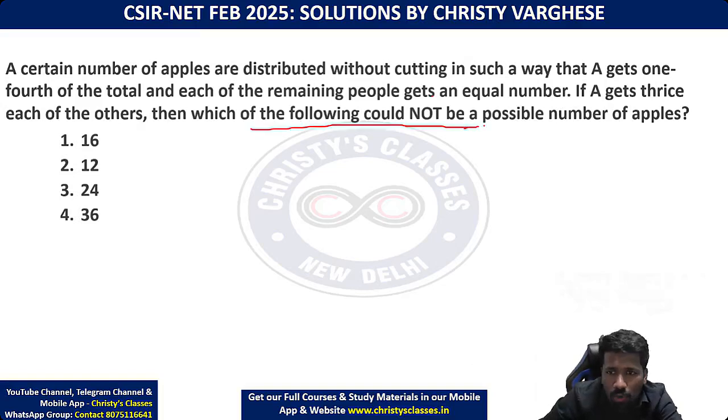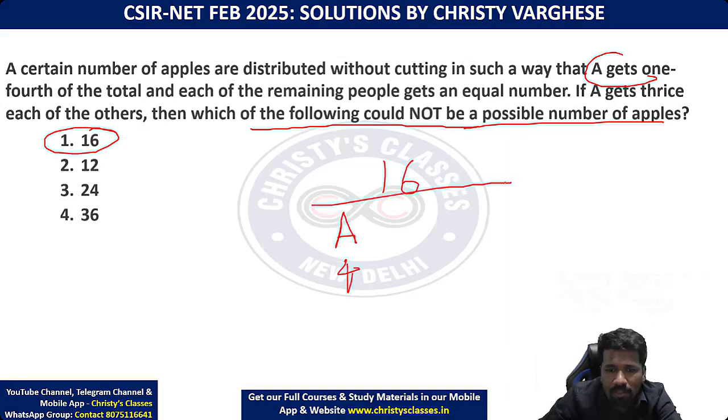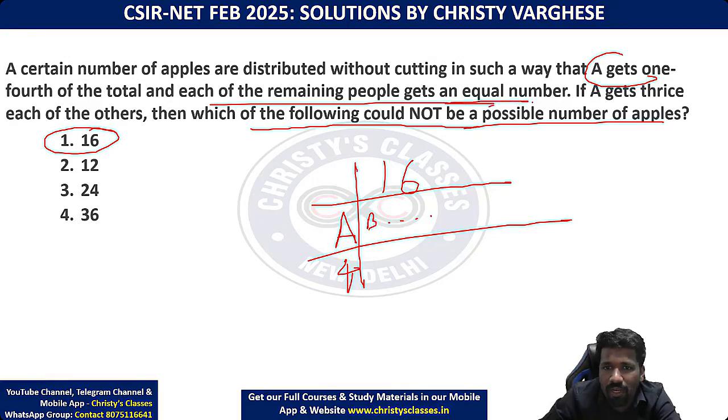Which of the following could not be the possible number of apples? So total apples 16 होना. That is the first case we are taking. A gets 1/4 of it, which means A will get 4 apples, because 1/4 of 16 is 4. Now, how many people are remaining, we don't know at all. B, C, D, E, F, we don't know how many people. But the question is saying that each of the remaining people, whatever be the number of people, could get an equal number. मतलब 16 apples में बाकी बचा हुआ number कितना है? 12.